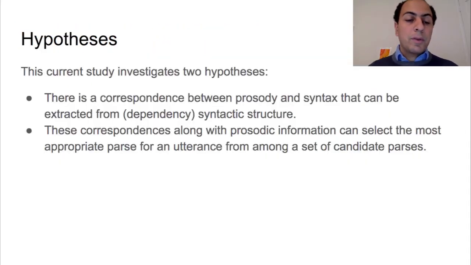Our hypothesis for this work is twofold. First is that there is some kind of correspondence between prosody and syntax that can be extracted from the dependency structure. And the second is that these correspondences can be used along with prosodic information to allow us to select the most likely parse for any given sentence by selecting from a number of parse candidates or hypotheses.